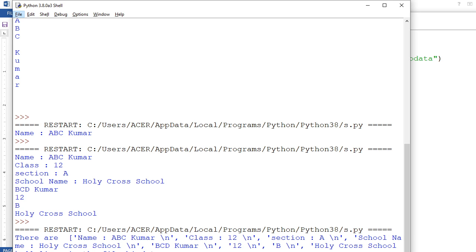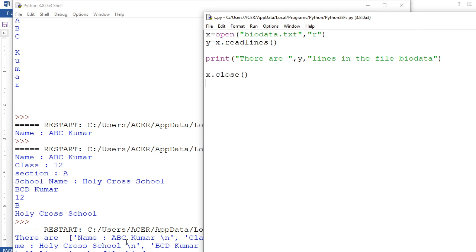Just a minute. Yeah, it is printing the lines. Each line is printing the data in that line. It is not counting, so I need to count it first.